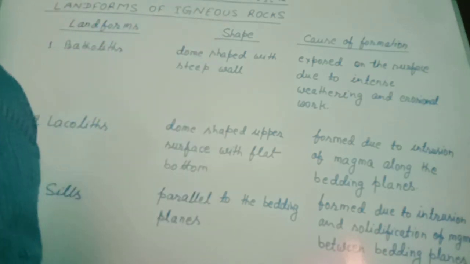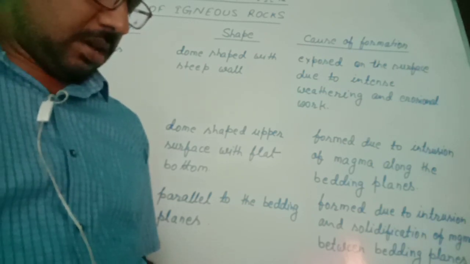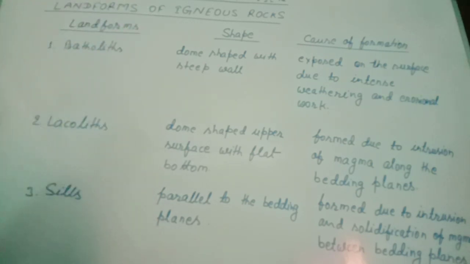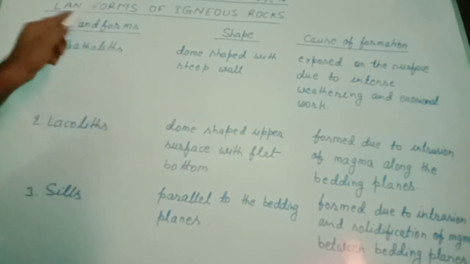Landforms, that is, the physical features made by igneous rocks. So this physical feature may form inside the earth or on the earth's surface, in which we will study batholiths, laccoliths, sills, dikes and necks. So three I have written together in the first page of this video.